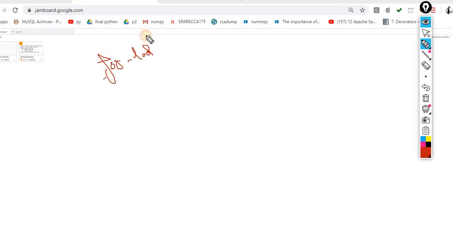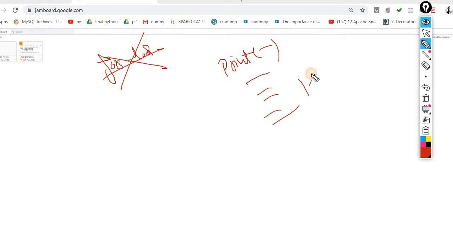Just take one scenario. You don't know loops. I give you an assignment: print your name 10 times on screen. What will you do? You will write print name 10 times, and happily you will do it. Now just imagine a second scenario. I give you an assignment to print your name 100 times on the screen. Now what will you do? You will write this print statement 100 times.